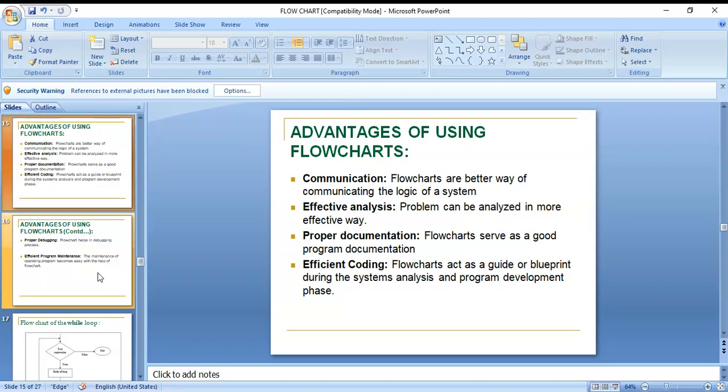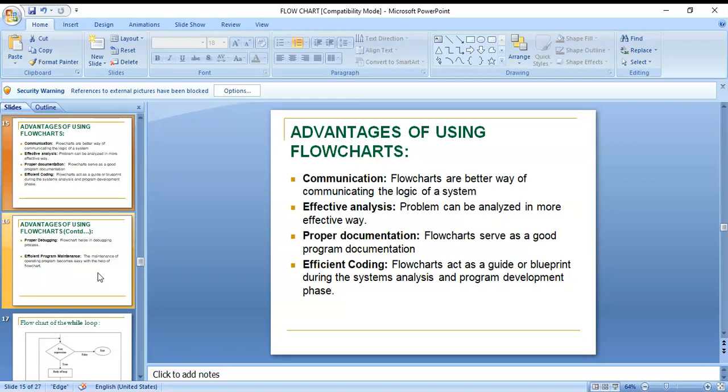Communication is easier. It is a better and easy way to communicate any information by using a flowchart. Flowcharts are a better way of communicating the logic of a system. When we are using flowcharts, communication is much better compared to other methods. Next, effective analysis: problems can be analyzed in a more effective way.